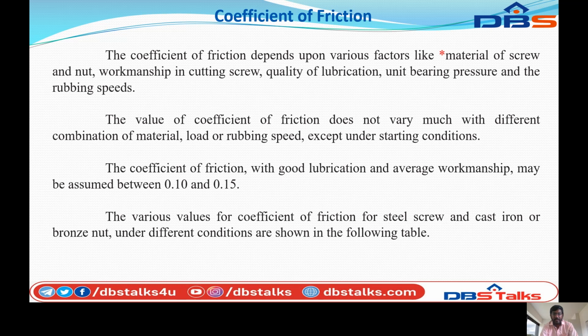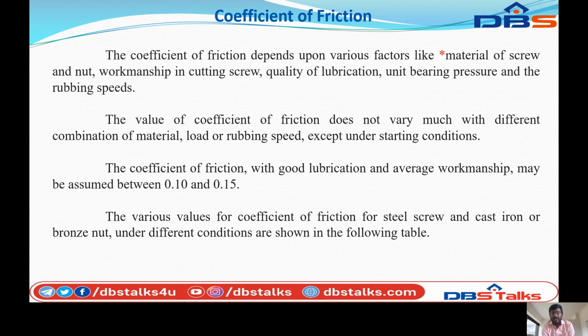The value of the coefficient of friction does not vary much with different combinations of material, load or rubbing speed, except under starting conditions. The coefficient of friction with a good lubricant and average workmanship may be assumed between 0.10 and 0.15.